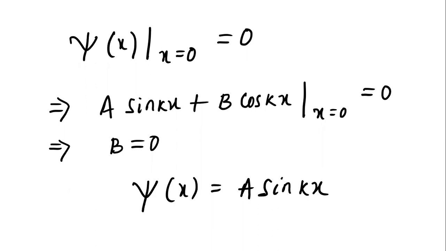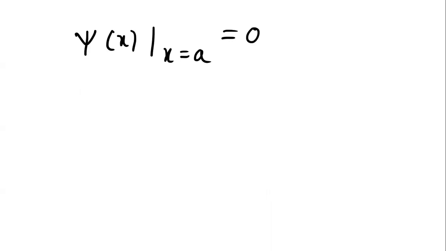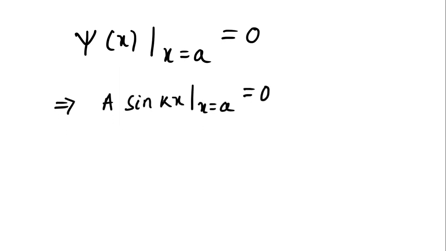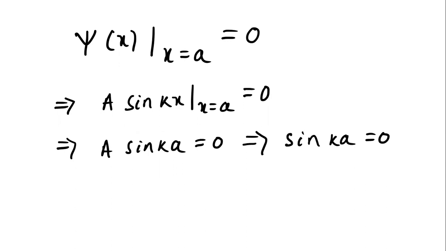Further, putting the second boundary condition that we have considered, that psi(x), the wave function at x equals a, will also be 0. It will vanish because the potential is infinite there as well at x equals a. So now if you substitute the value of psi(x) that we determined, A sin kx at x equals a will also be 0. Substituting the value of x as a, we can rewrite it, A sin ka is equal to 0. So further we can write sin ka will be 0.